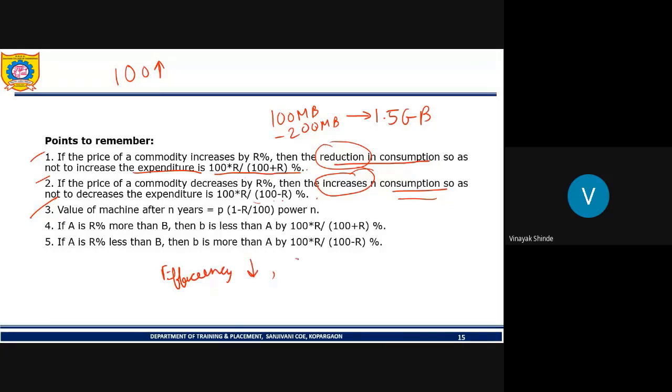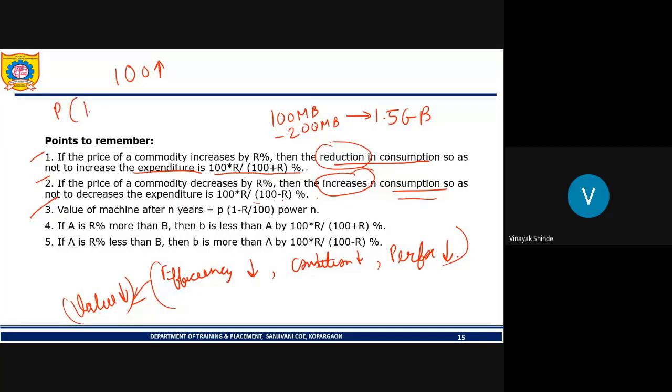Its working condition decreases, and performance also decreases. Due to this, the value or price of the machine decreases if it is to be sold to another person, who will buy the machine at a very low rate. So the value of this machine after n years will be P into 1 minus R upon 100, raised to the power n.